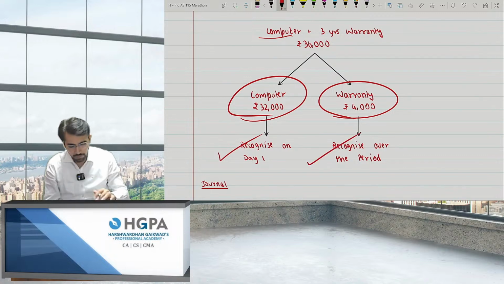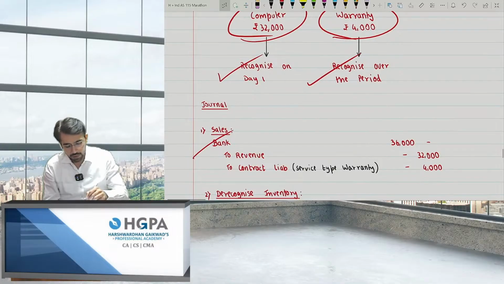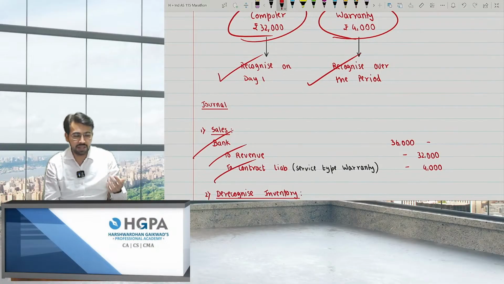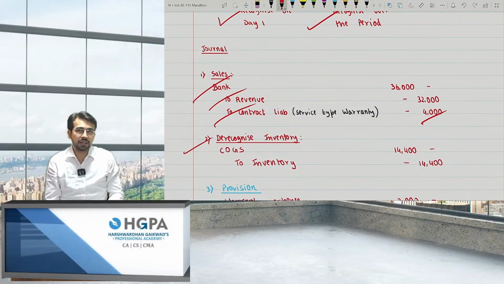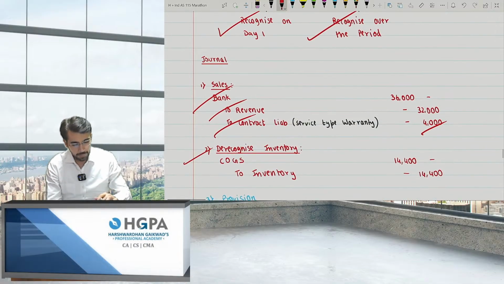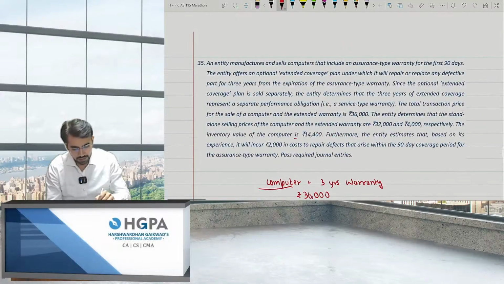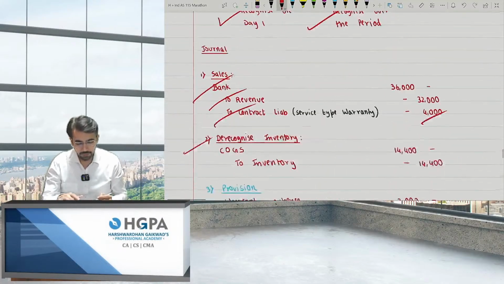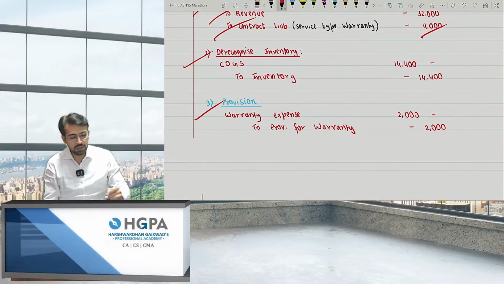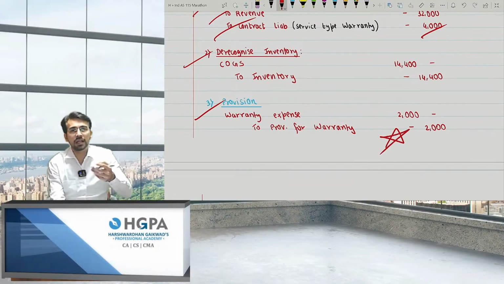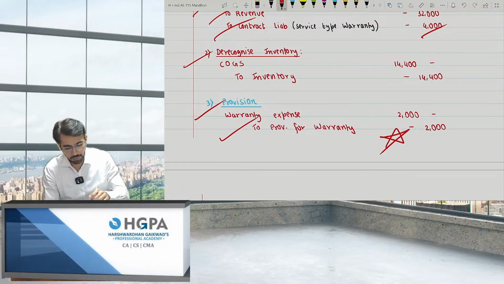And over the period, what is the journal entry? Bank to revenue, to contract liability, there is advance income, 4,000 is the advance income, and derecognize inventory. Okay, there was a second point in this scenario. I'll just make you understand over there. And provision, this one was important. Provision, 2,000 was the repair expenses. If the product returns, 2,000 is the repair expenses which you have to make an entry for, right?